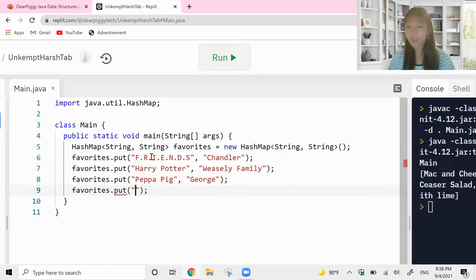Let's do another book series. Wow, I haven't read a series in so long. I actually have no idea. I'll just put a random book down. This is really hard. I'm trying to think of a book that I read back then, because Friends and Harry Potter are more recent, for older kids, but for younger kids, oh my goodness, Magic Tree House.